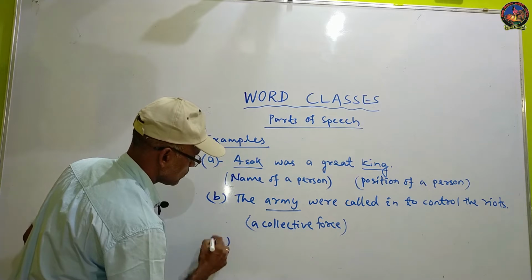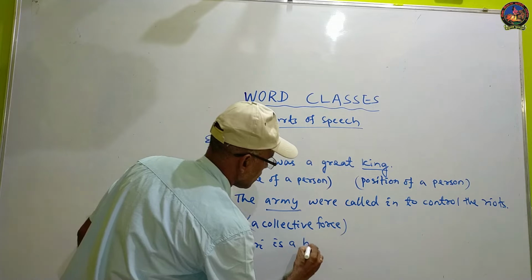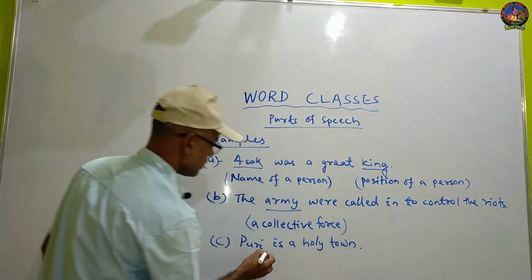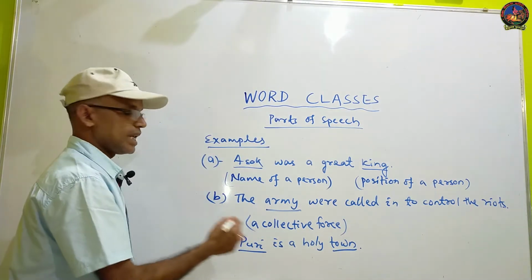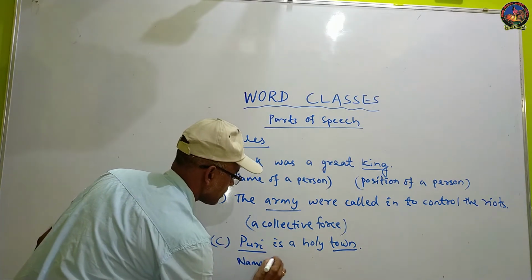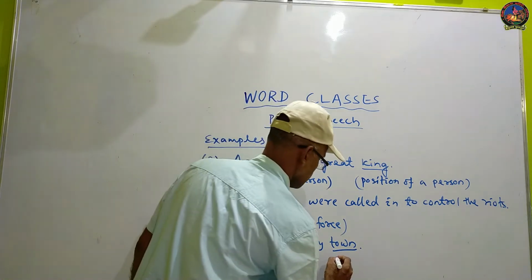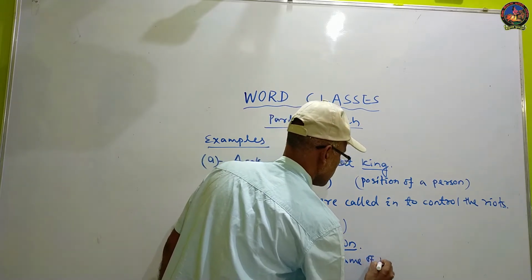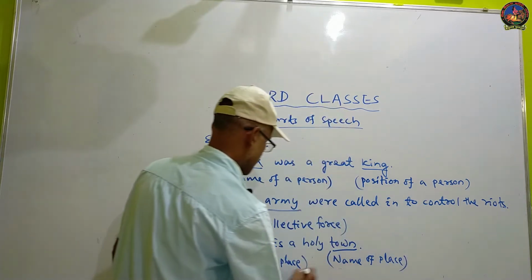Next, Puri is a holy town. Puri and town are names of places. Puri is the name of a place. Town also indicates a place.